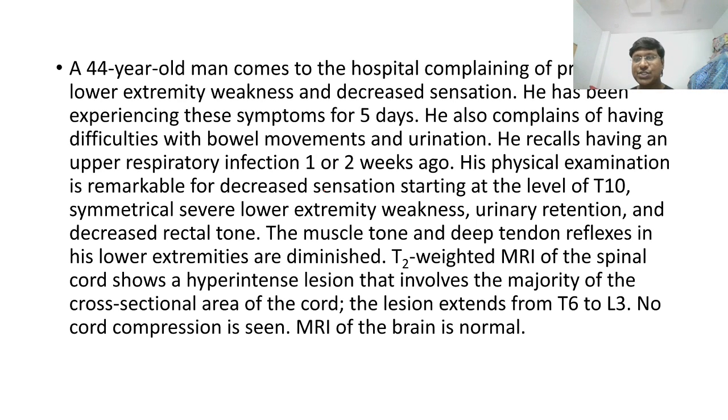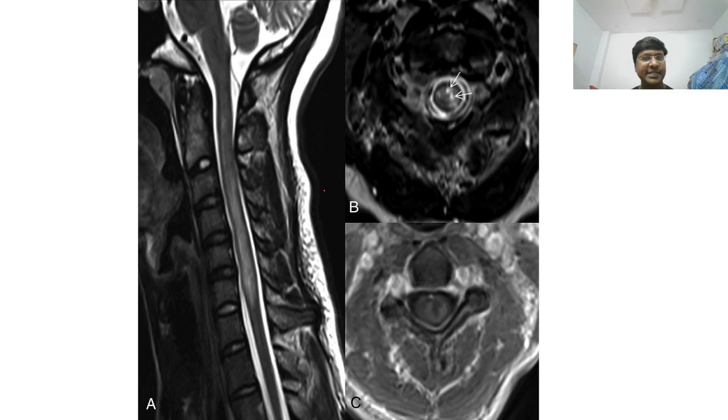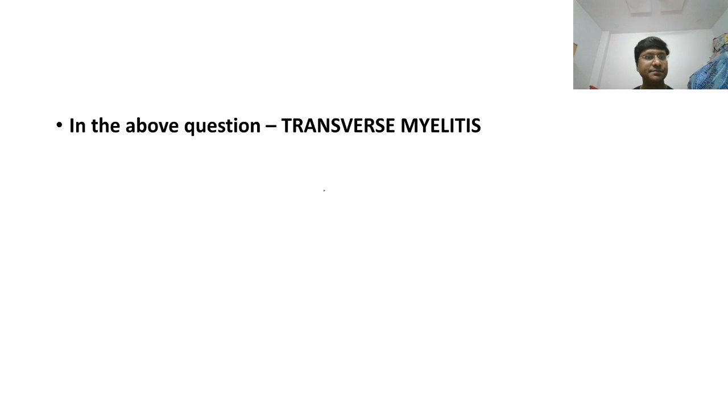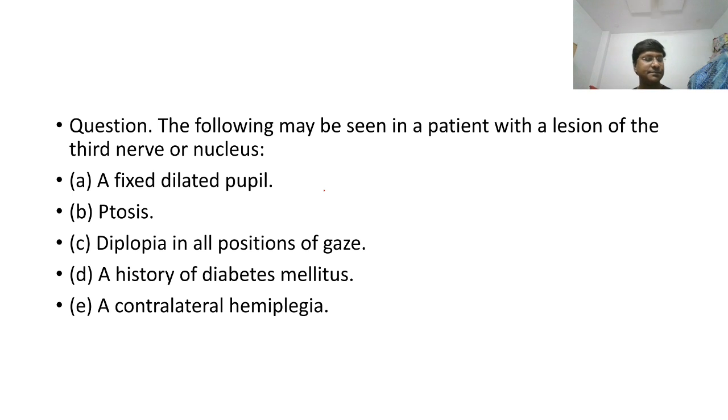Right. The next question is a clinical based question. Okay, we will take true or false and then I'll come back to this. You see this question. Again, another true or false question for you. No, it is anterior spinal artery in case of medial medullary syndrome. Now, the following may be seen with a lesion of third nerve or nucleus.